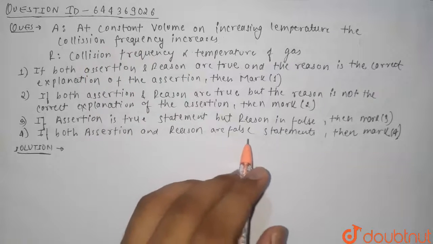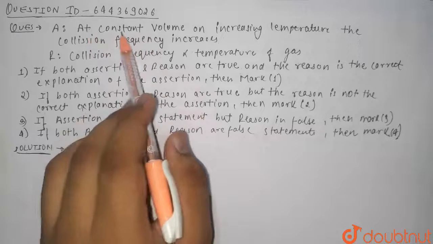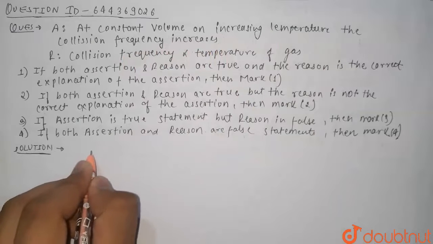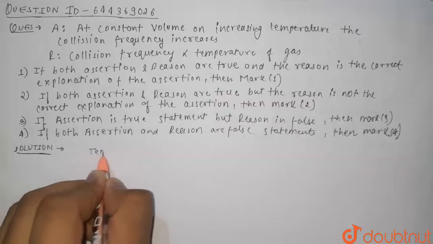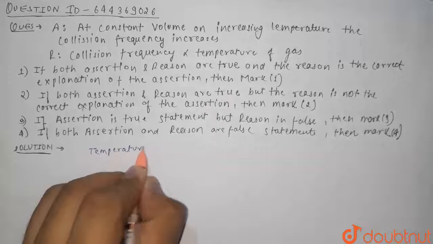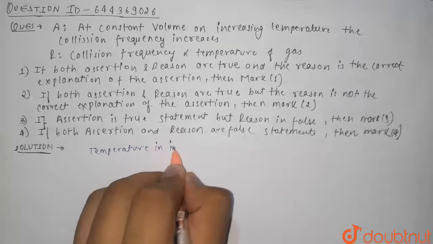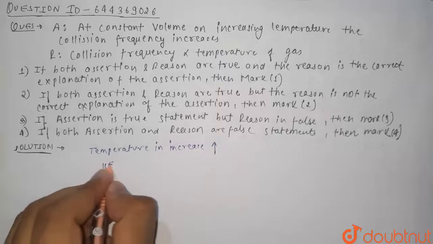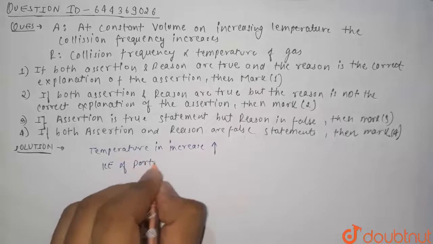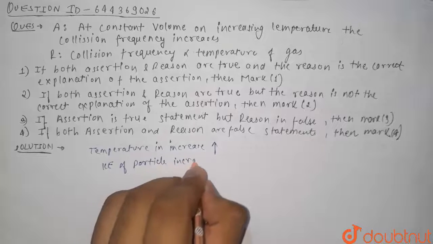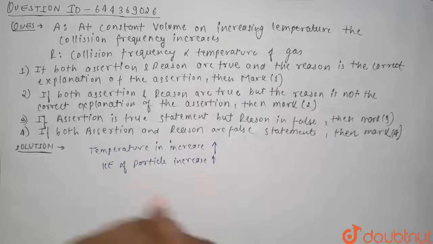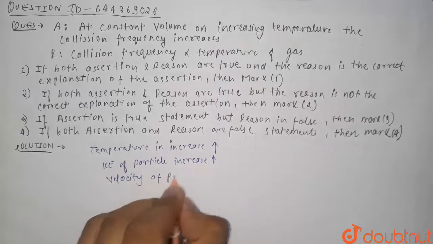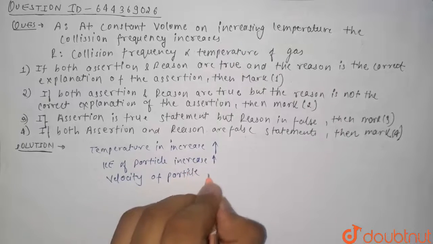In this question we have been given the assertion that at constant volume, on increasing temperature, the collision frequency increases. If temperature is increased, then we know that the kinetic energy of the particles increases. So if kinetic energy of particles increases, we can say that the velocity of particles also increases.